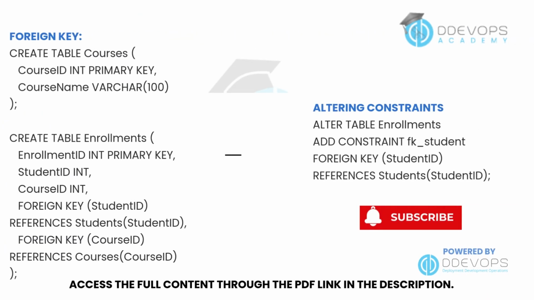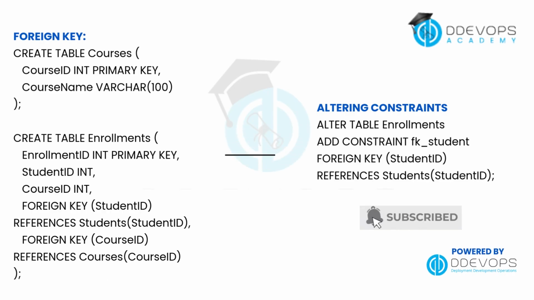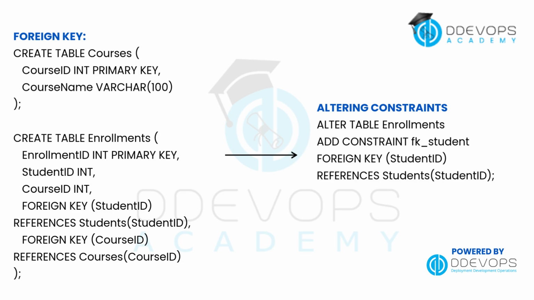Take a closer look at the foreign key constraint in SQL. A foreign key creates a link between two tables, ensuring referential integrity, meaning the data in one table corresponds to valid entries in another. For example, we might have a table with A as its primary key. Then, in the table, we include a column as a foreign key that references the table. This ensures that every enrollment record points to a valid student and course, keeping our data consistent and connected.